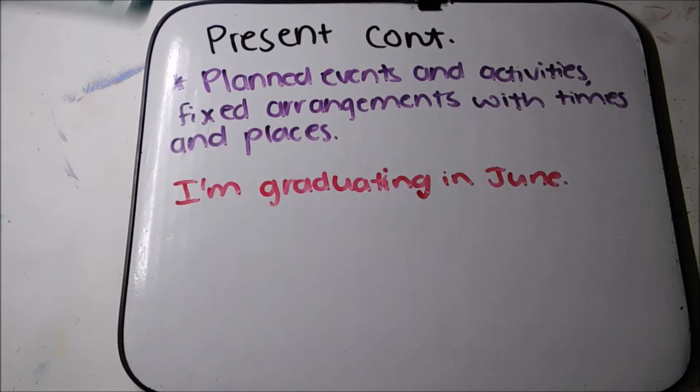Another reminder is the present continuous for the future. We use it for planned events and activities or fixed arrangements with times and places. For example, I'm graduating in June. There's a date, there's a time, maybe 5 p.m., and there's a place like the theater at the university. That's a fixed event with a time and a place. So we use the present continuous for that.